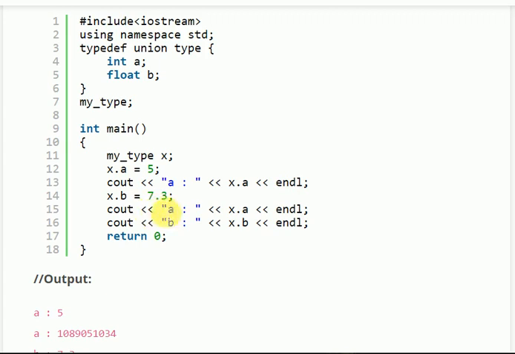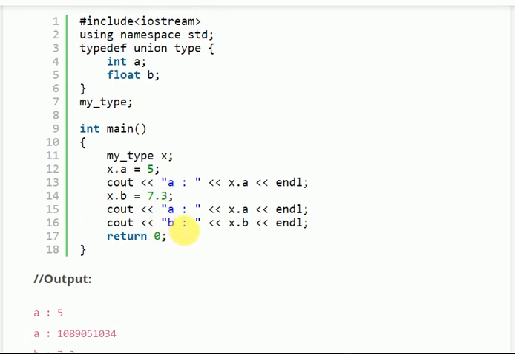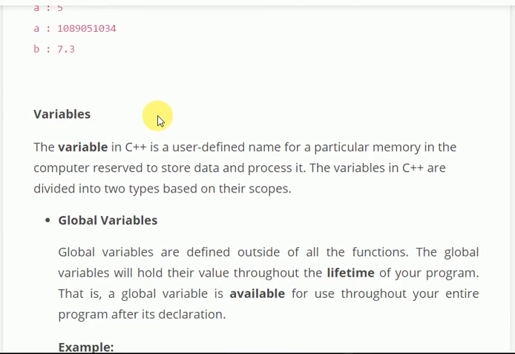So the value of a now gets changed, and it will have something like 10890. Now the value of b will be 7.3, because it now contains the value of b only, not the value of a.